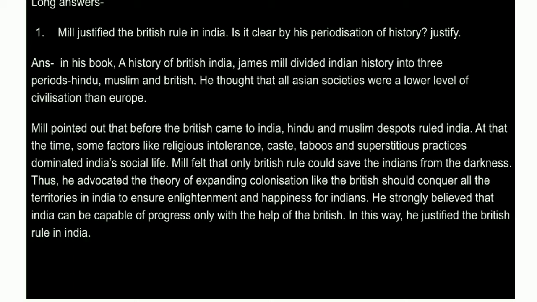Thus, he advocated the theory of expanding colonization, like the British should conquer all the territories in India to ensure enlightenment and happiness for Indians. He strongly believed that India can be capable of progress only with the help of the British. In this way, he justified the British rule in India.